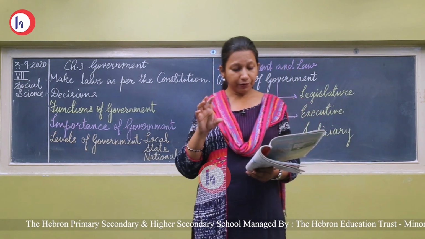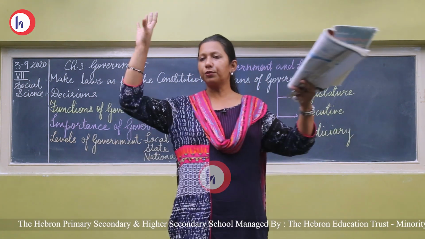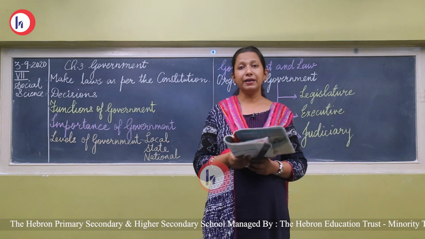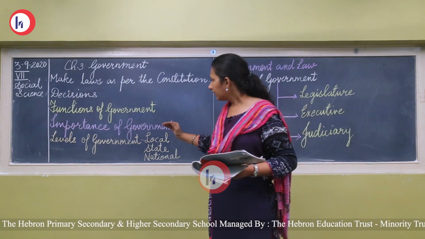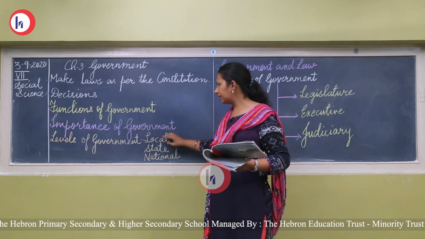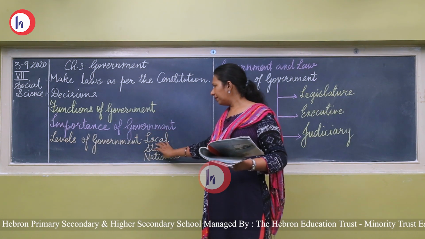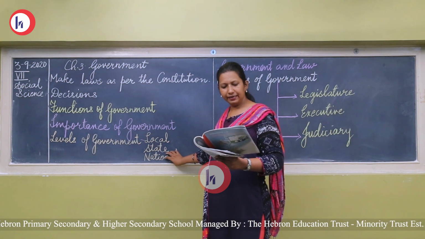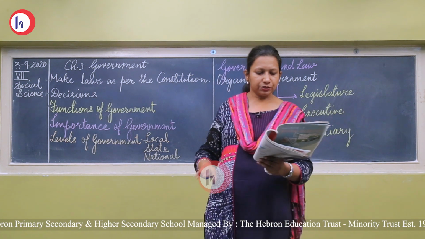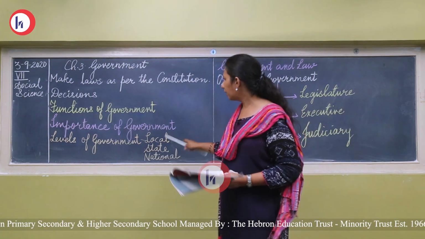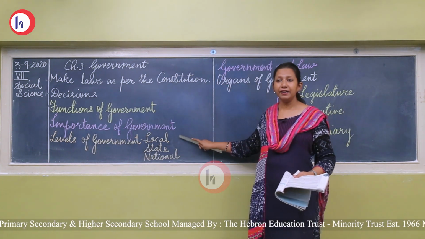Now, if you try to administer from one place, if you try to control so many things, it doesn't become possible. So, the government is divided at different levels: local level government, state level government and central level government. In local level government, local level includes the taluka and villages.